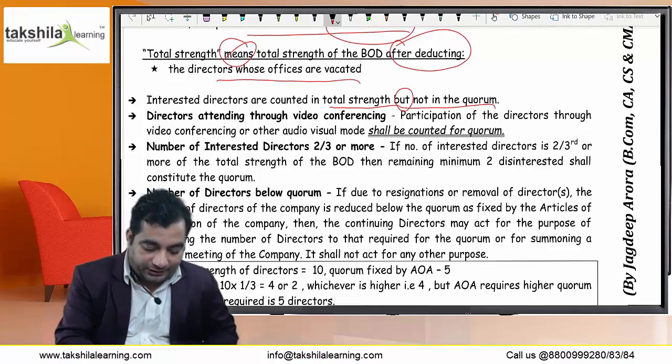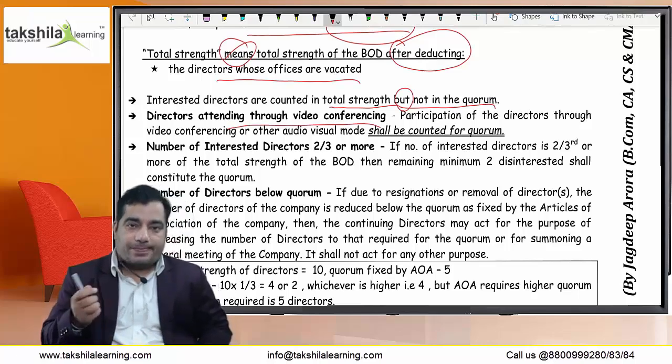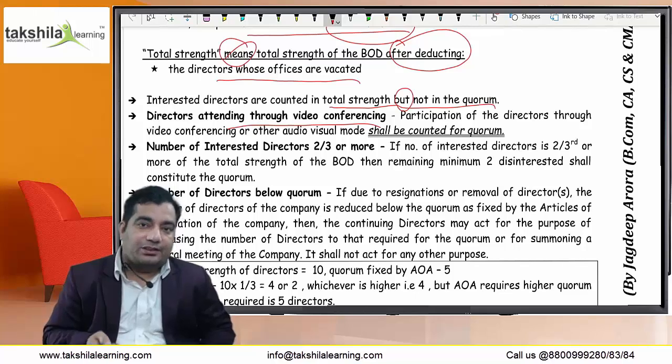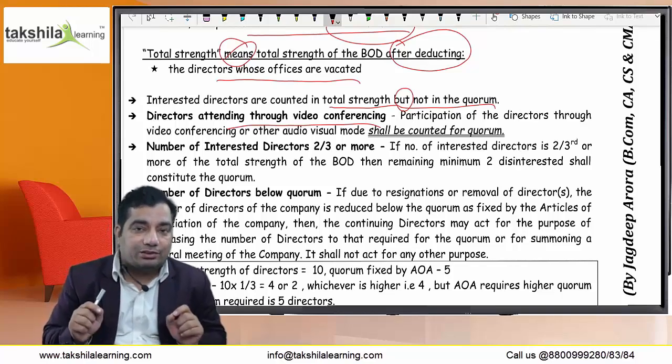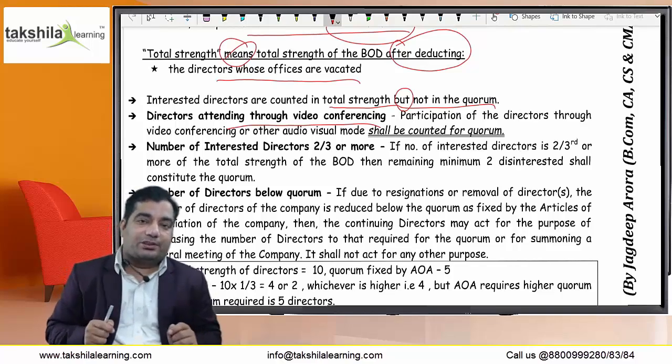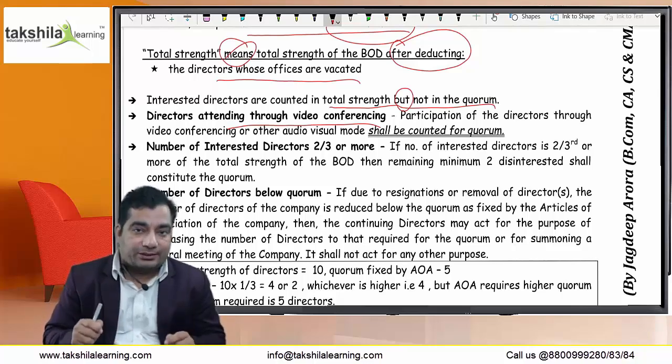Directors attending through video conferencing shall be counted in the quorum. A director attending through video conferencing or audiovisual means shall be counted in the quorum, as I initially told you. But one point was there. Government may prescribe certain matters to be discussed only in the board meeting.